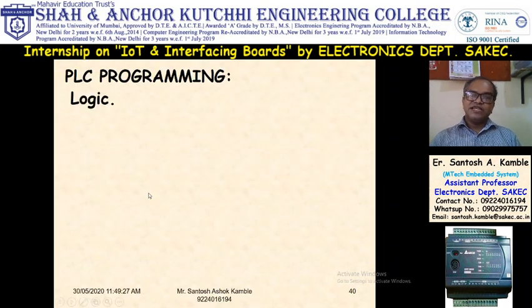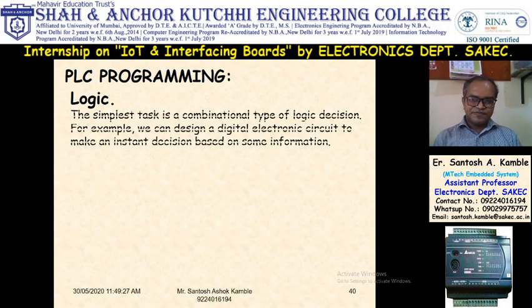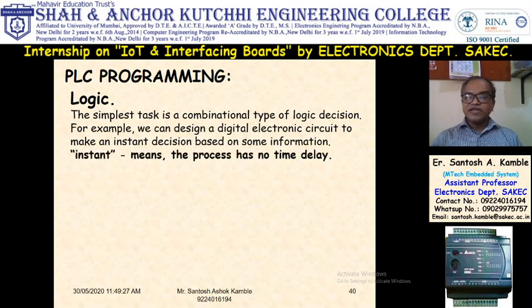Now PLC programming. PLC, programmable logic controller. So what is the meaning of logic? To understand the meaning of logic, we will see one case study. Suppose we take one simple task. The simple task is a combinational type of logic decision. For example, we want to design an electronic circuit which makes an instant decision based on some information. Instant decision means no time delay.